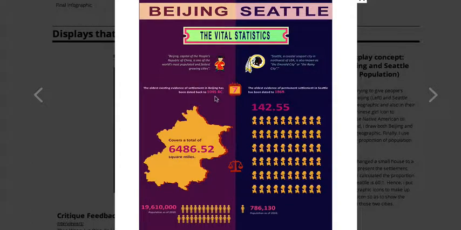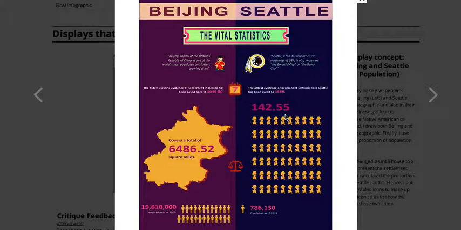So first I use a Chinese icon to represent Beijing here, and then I use a Native American people's icon here to represent Seattle. And second, I drew both Beijing's and Seattle's silhouettes to show their geography.